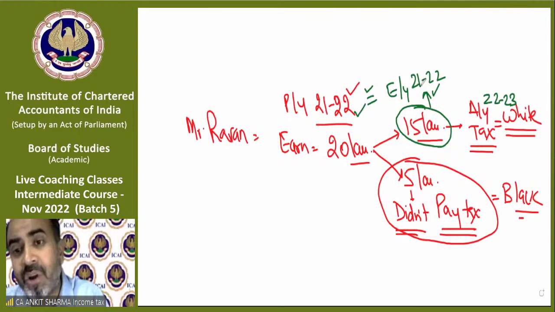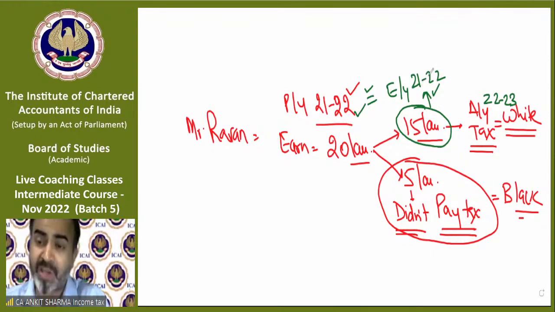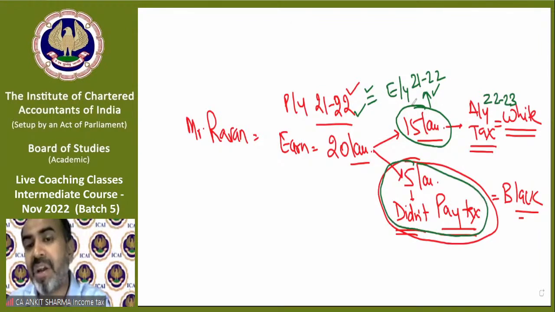But because you did not pay tax, what happened? Somebody informed the department that you have earned 5 lakh rupees. The department came to know this in the year 25-26, almost after 4 years.